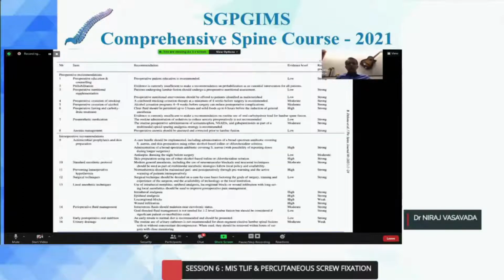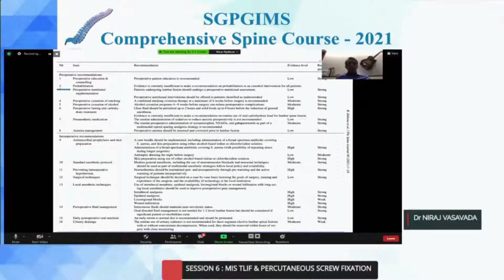in 2021. They have included all the parameters that we get confused about day in and day out for our patient. They have numbered them. I will quickly take you through each and every one of the parameters. Preoperative education and counseling is very important to improve outcome. Prehabilitation has no significant role in the ERAS protocol.